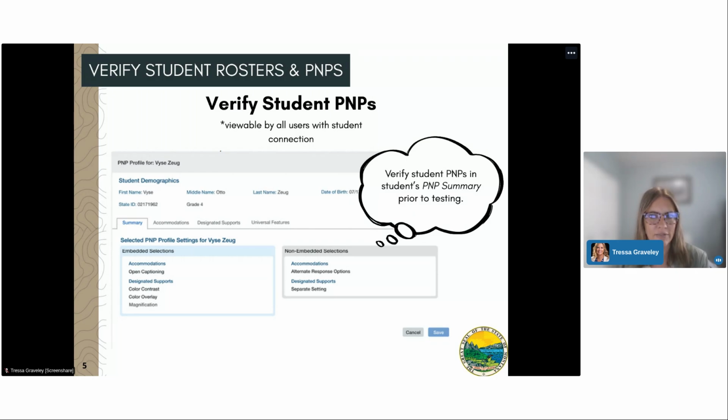If a student does have accommodations or designated support set, their blue hyperlink will say Custom in the PNP Profile cell. By clicking on that blue hyperlink, educators and test administrators that have those students directly rostered to them will be able to pull up this summary page. So the summary page will share all of the non-embedded and embedded accommodations and designated supports available to students. If the students' PNPs are not correctly set, reach out to a building level or district level user to get those set prior to testing.